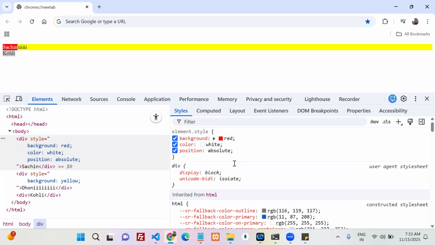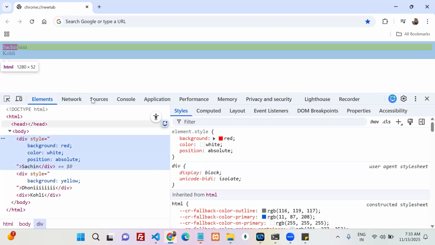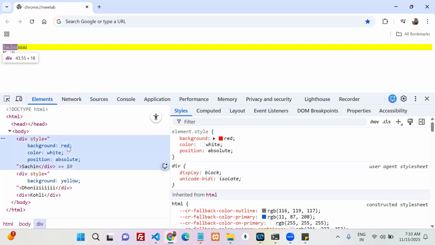Two points. First one: whenever you apply position absolute, that element takes content width. That is the first point. Whenever you apply position absolute, it does not occupy any space. That's the reason next-level elements occupy that space. Understood? Sachin is there, but does not occupy, not on the floor. It is on the fly. Just think simply like that.